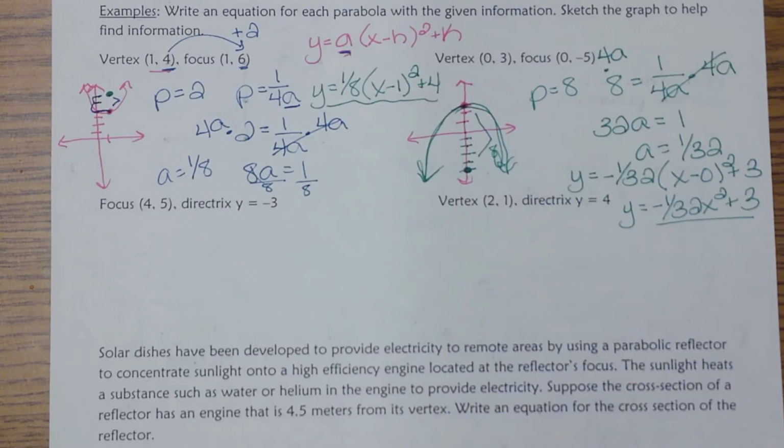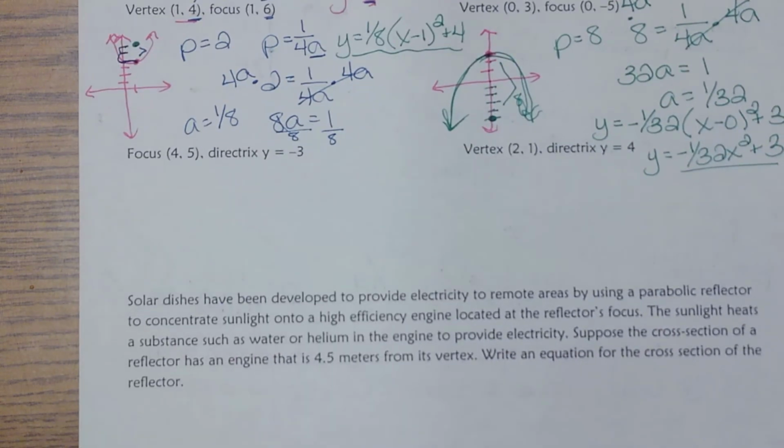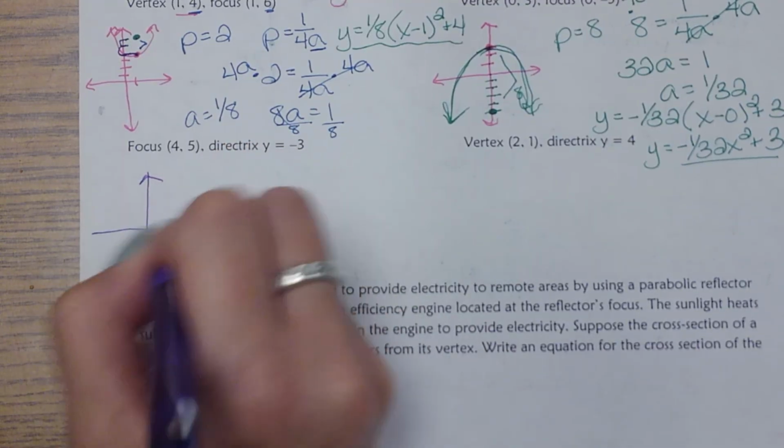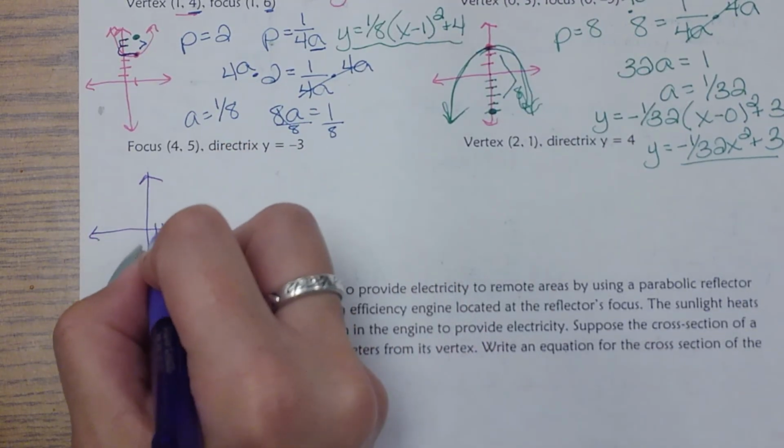Looking at the next one. Now, this one, a little bit different because it gives us different information. So right here, it's giving me the focus at 4, 5.